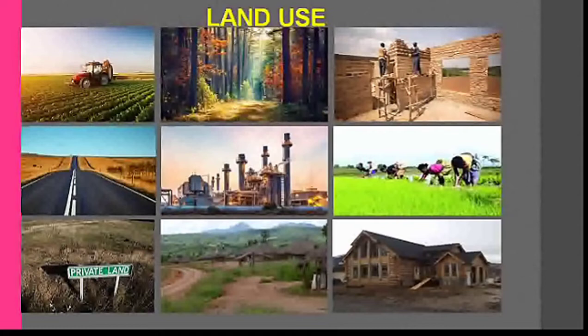Now let us talk about land use. Land is used for various purposes. As we know, children, it is used for agriculture, forestry, mining, building houses, roads, industries, etc.